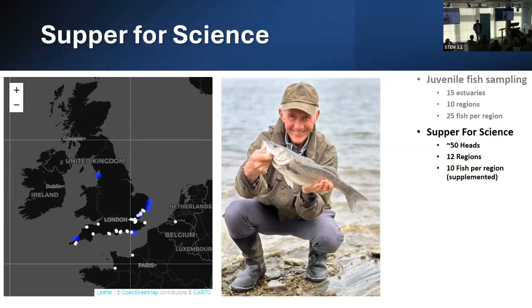And we've worked very closely alongside our partners at the Bass Anglers Sport Fishing Society, with Robin Bradley and David Curtis, to undertake a citizen science project called Supper for Science. This is essentially how we obtained the adult samples. Anglers who caught fish for the table sent their samples through to us, and we've used that in combination with our juvenile fish. I just want to say a massive thank you to everyone who's engaged with that.